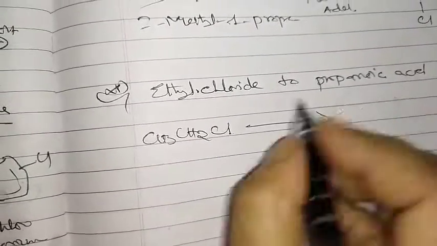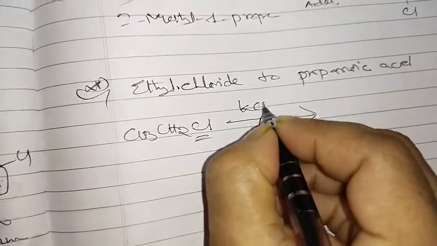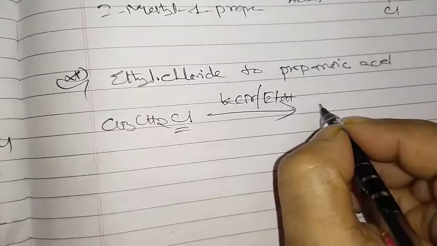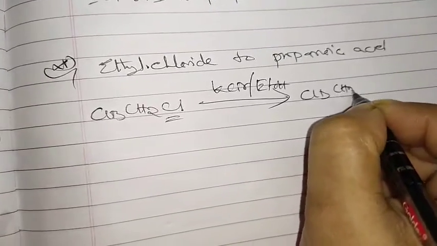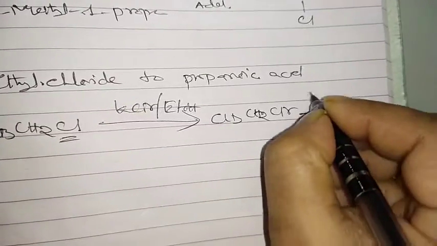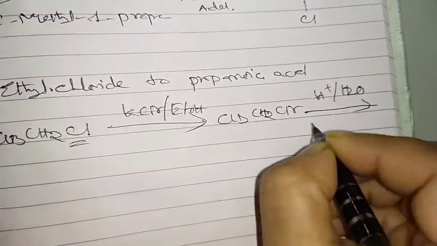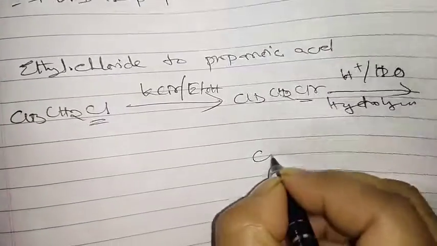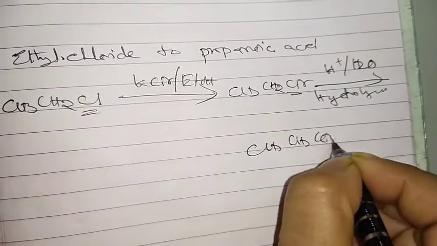So you need one more carbon, so definitely you have to convert it with cyanide in the presence of ethyl alcohol. So CH3 CH2 CN. Over, cyanide is over now. Now you have to go for hydrolysis, H plus H2O, and it is called hydrolysis. So this CN will be converted into COOH. Over now. So propanoic acid is over.